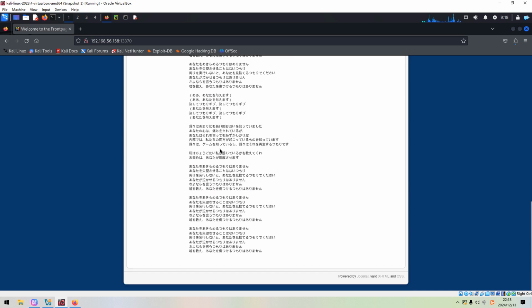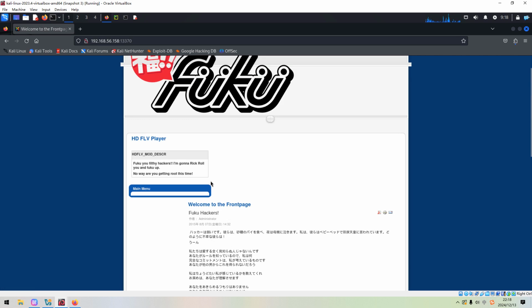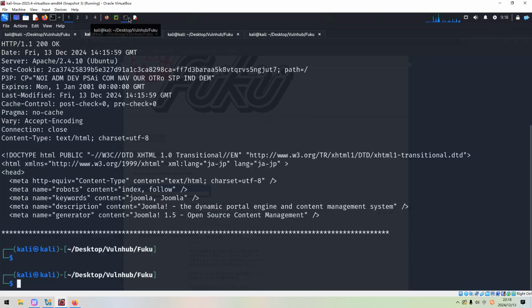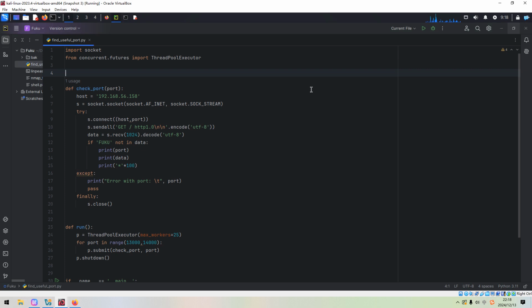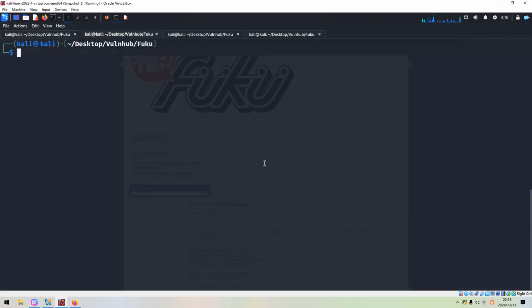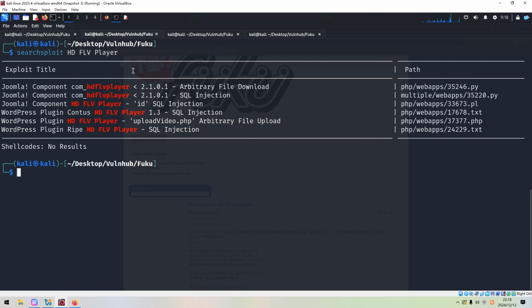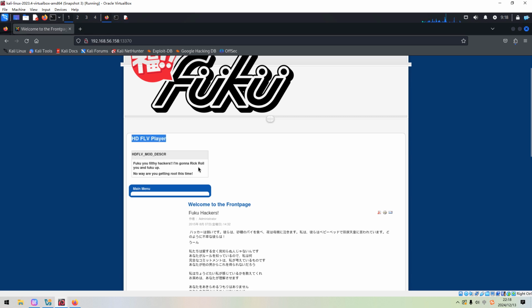And it looks like this is the Joomla application. And we even found this module running on the target. So then we can copy and use searchsploit. Maybe I can close PyCharm to save the resources of my Kali Linux. So we can use searchsploit and paste in here. As you can see, we got back the exploit of this module.